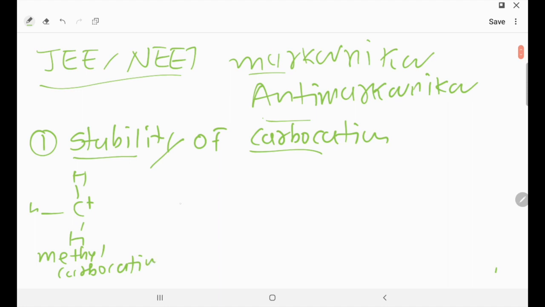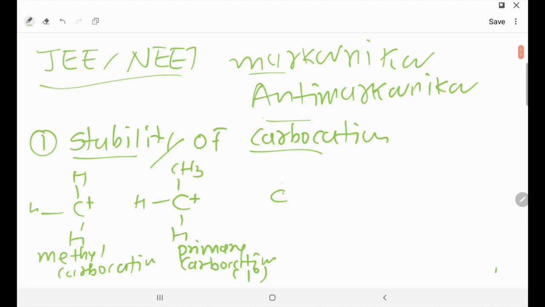Now let's talk about one more carbocation, CH2 with a plus charge. Here one H, here one more H, and here there is a plus charge. It's known as a primary carbocation. Primary carbocation. Or you can also say that it's known as a 1 degree carbocation, right?